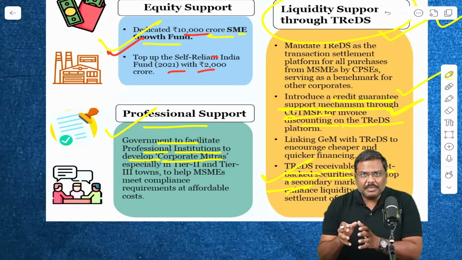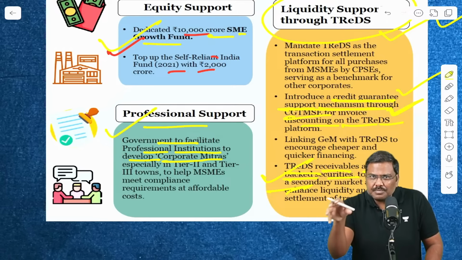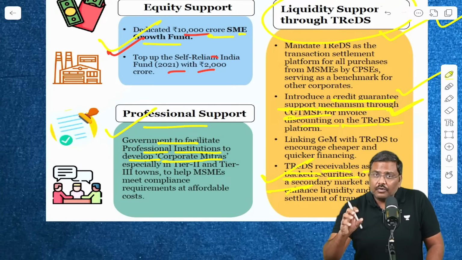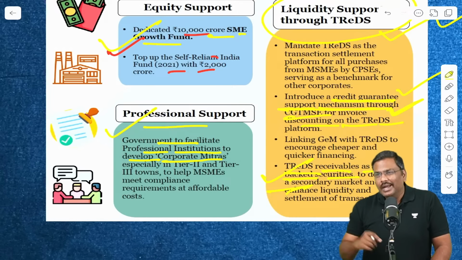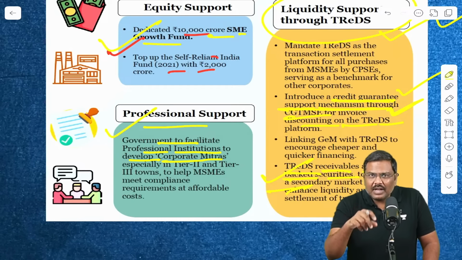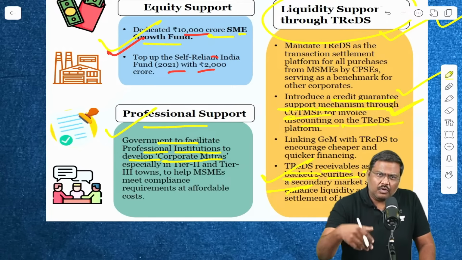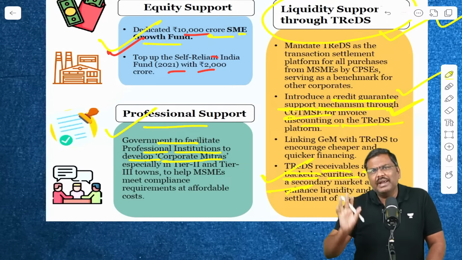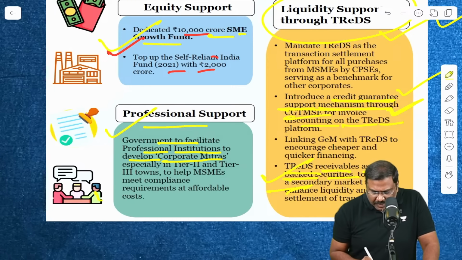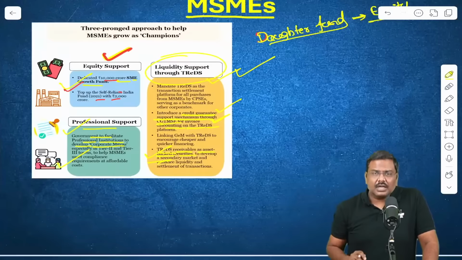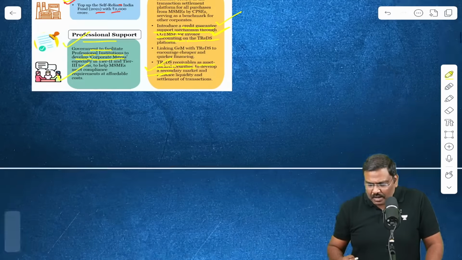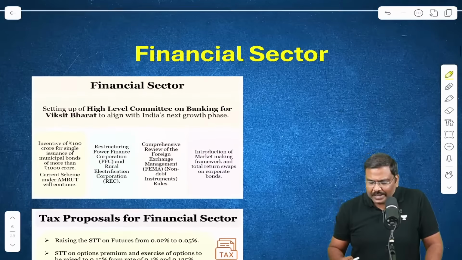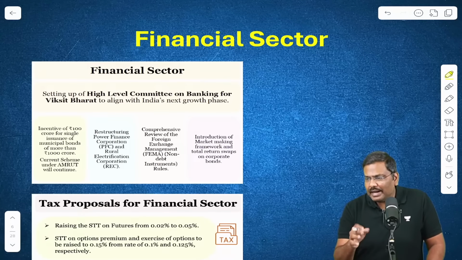These corporate mitras will help the micro and small enterprises in fulfilling the compliance requirements in a cost effective manner, whatever compliance requirements of the Government of India there are. They will be able to meet these particular requirements. Everybody is okay? So these are some of the announcements by the Government of India in the context of MSME, micro, small, medium enterprises.